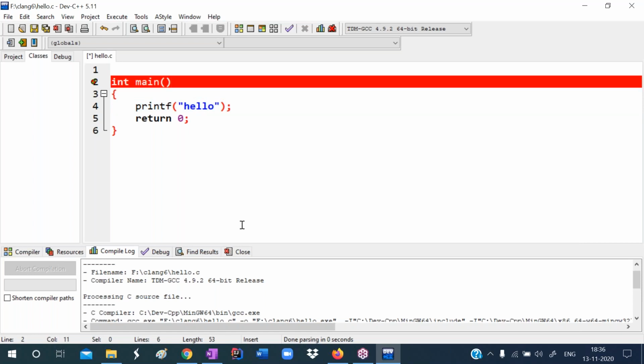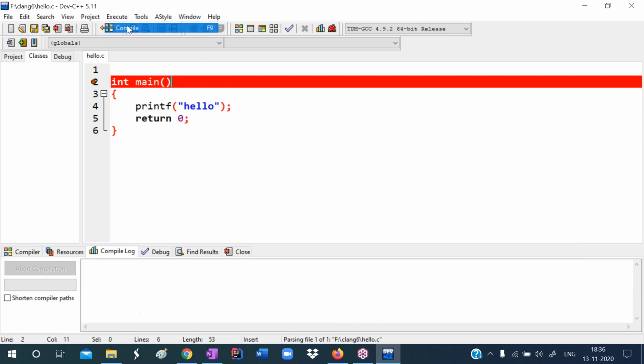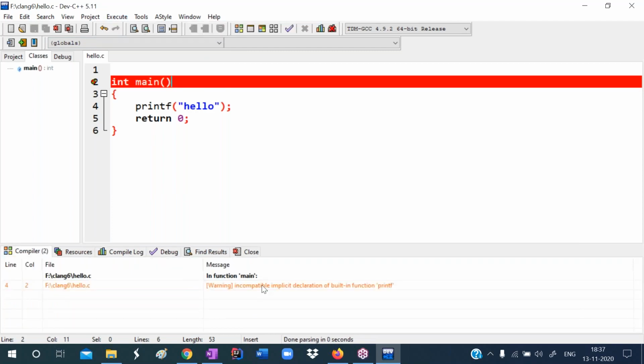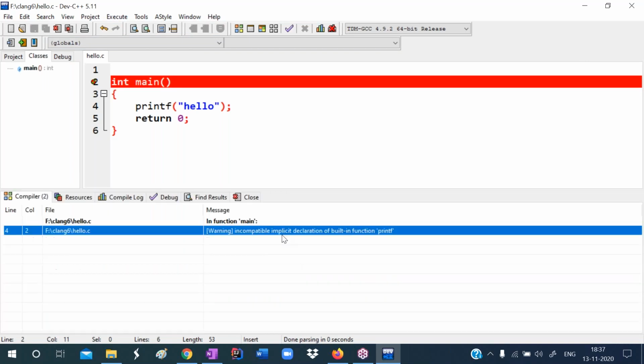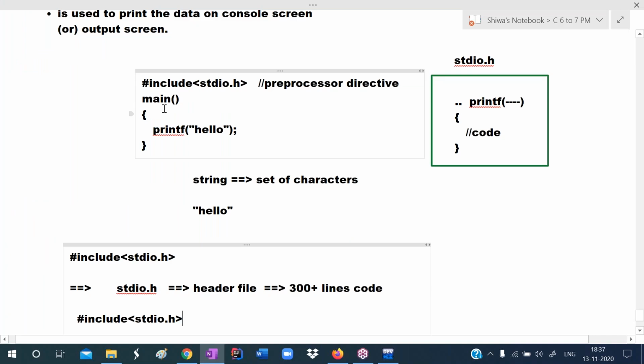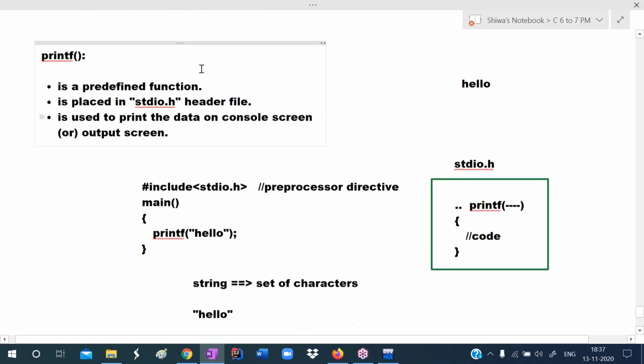Okay. Now, if you compile this program, what happens? Observe. Execute, compile. That is giving one error: incompatible implicit declaration of built-in function printf. A predefined function can also be called a built-in function. So what is printf? printf is a built-in function.